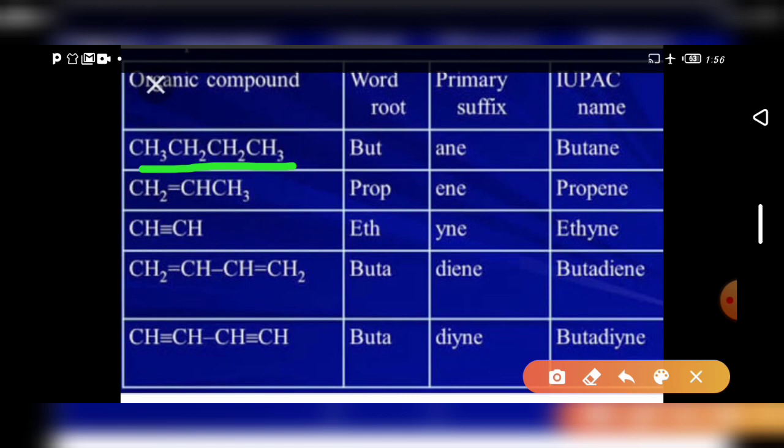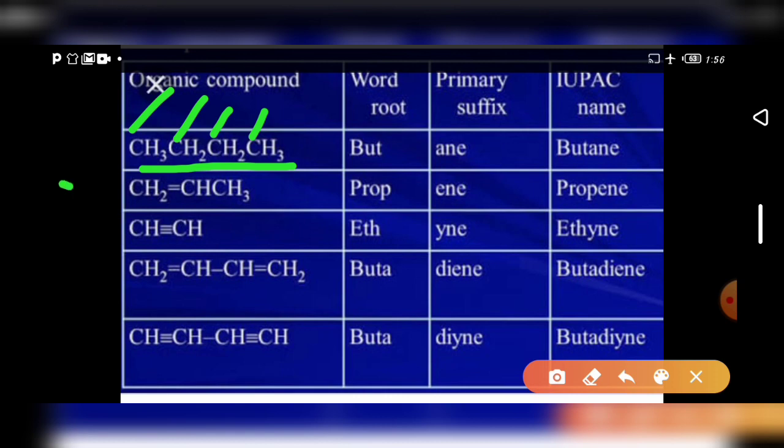How many carbons? 1, 2, 3, 4. 4 carbons means meth, eth, prop, but. So the root word is but, and all are single bonds, so saturated, primary suffix ANE. The IUPAC name is root word plus primary suffix: butane. That's all for naming the compound.